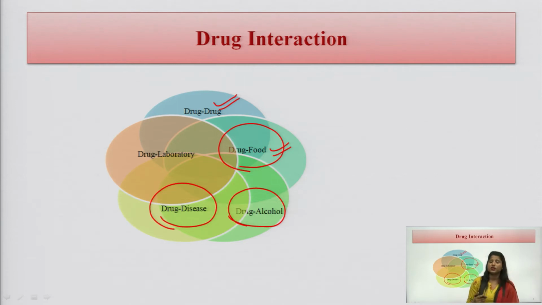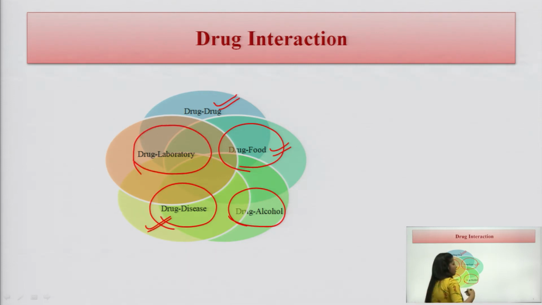Some patients are suffering from a comorbid situation. In that condition, what happens? The drug interacts in the disease condition. Then a drug can interact with a laboratory test. If a person is taking any drug, what can happen? There can be a change in the measurement. There can be a change in the levels of the laboratory test.